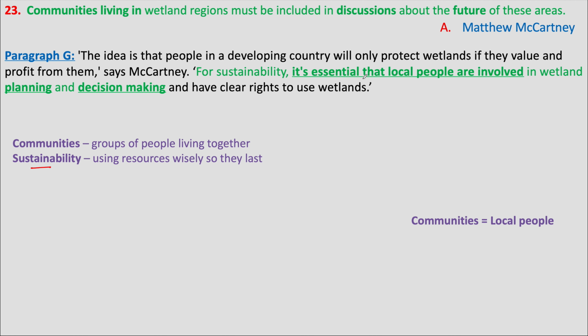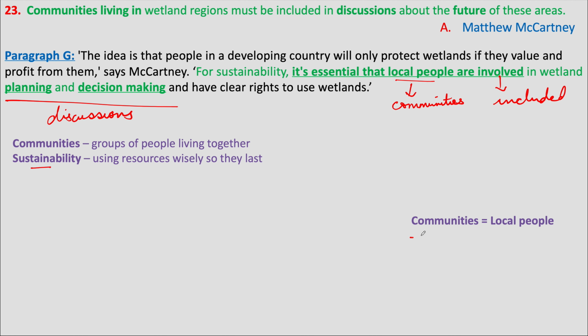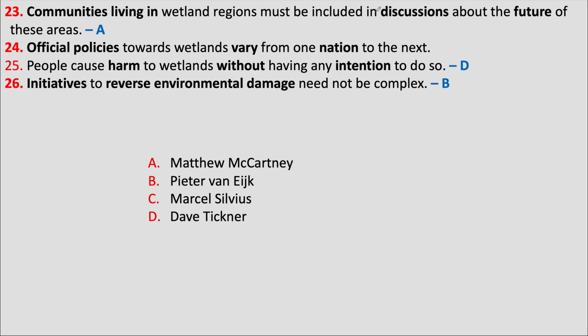McCartney says it is essential that local people or the communities living in that area are involved or are included in planning and decision making in the discussions regarding the wetlands. Communities means local people, planning and decision making is discussions. So the answer to the 23rd question is A.